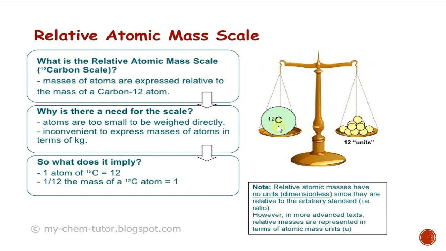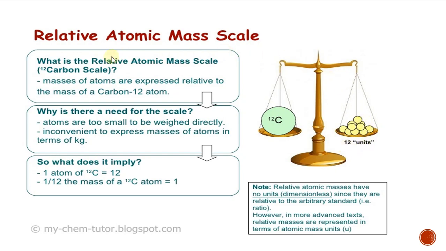Like that, chemists use one standard atom on one side, and on the other side based on this weight they will add. So here, in this picture, carbon 12 is taken as a standard value, and on this side based on this weight they are adding one by one, up to 12.